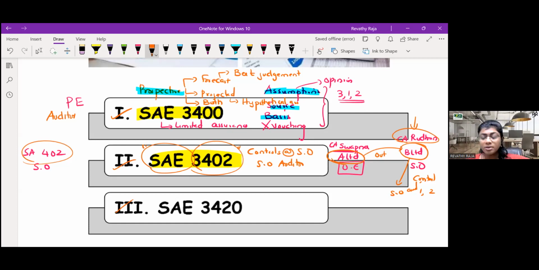Are we clear? For Swapna, auditor of UE, user entity, SA 402. There, SAE 3402. I just add E and 3. Come on, life is simple. Don't make it complicated.